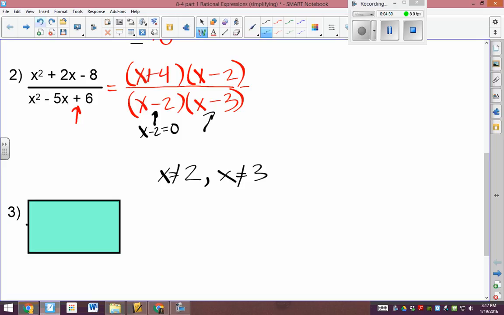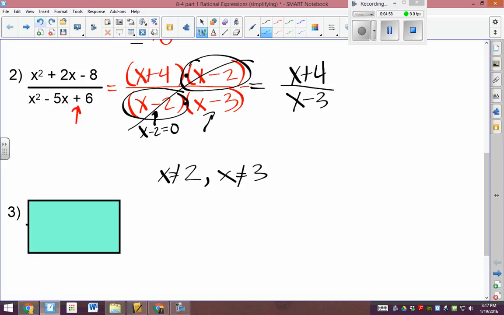Now I see a couple things to be canceled because they're the same. That and that can go away. Gone. Oh, so this is your crossing off the list, huh? Yes. Feels good. And we're not killing kittens when we do that? No, because it's multiplication. You can cancel pieces when it's multiplication. Got it. All right, x plus 4 over x minus 3. There's nothing else that can be done. Those x's cannot go away because it's adding and subtracting.